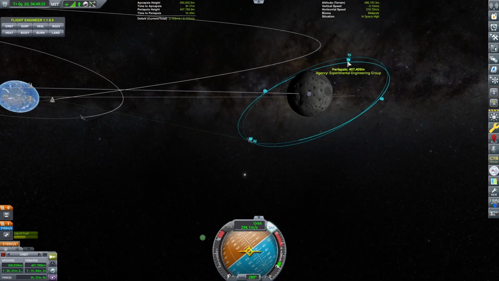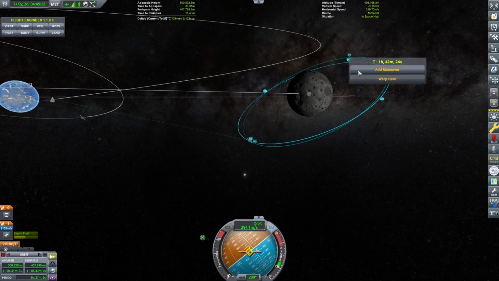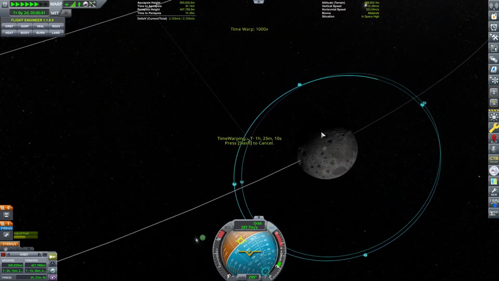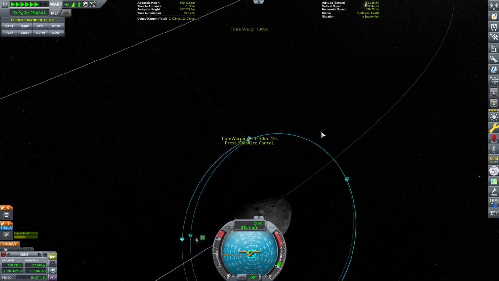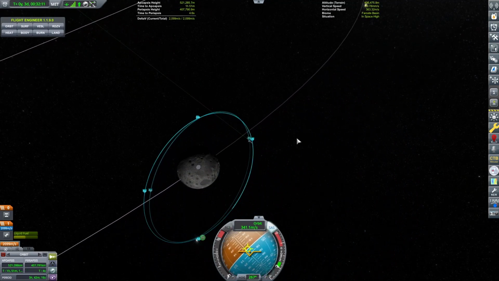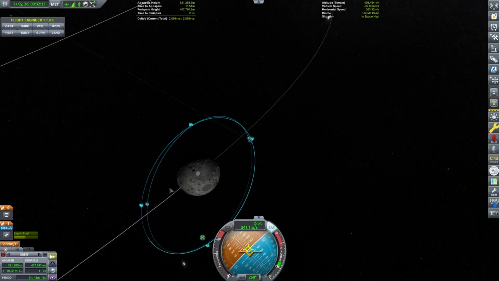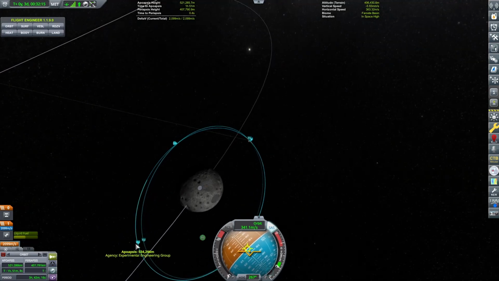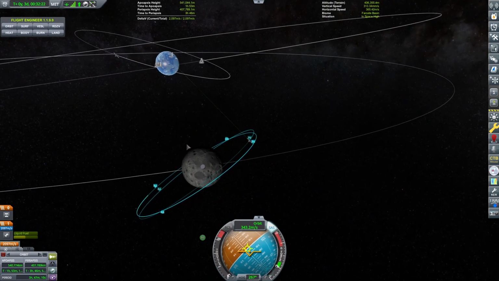So let's go out to the periapsis first. Warp here. And we'll fix the apoapsis. It's about 34,000 meters too high. Should be 534. There we go. Okay, now the tilt.